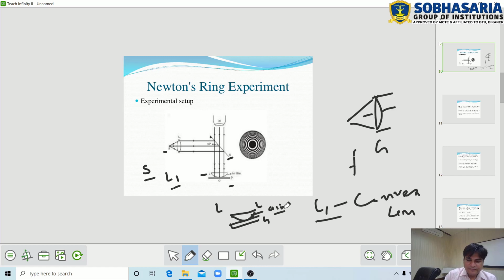Due to this air film, the interference pattern is developed. This interference pattern or Newton's rings is seen by microscope. M is the microscope. This is the construction of the Newton's ring experiment.